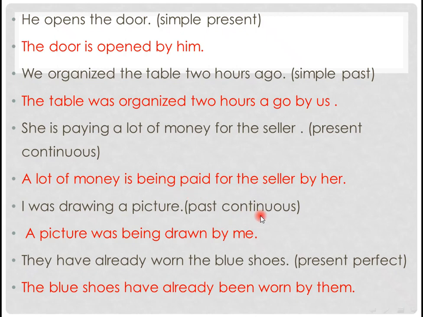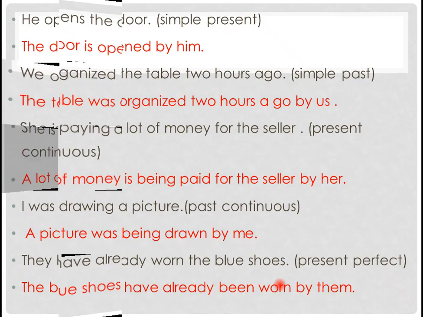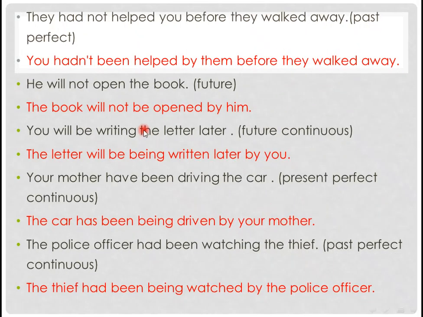And we have past continuous tense. We use also being, but we have was instead of is because we have past, and we have the past participle here. Present perfect is the same: have already, and we use have already been. We use been because have is followed by been in present perfect when it belongs to the passive voice. And we have past perfect tense, and we have had, been as well, helped, had instead of have or has.